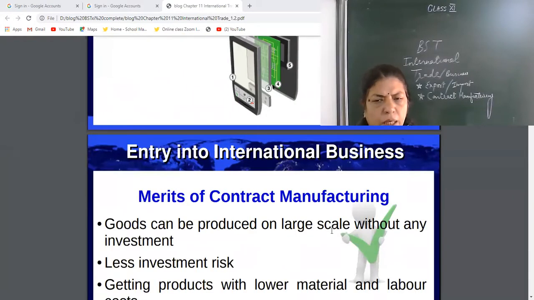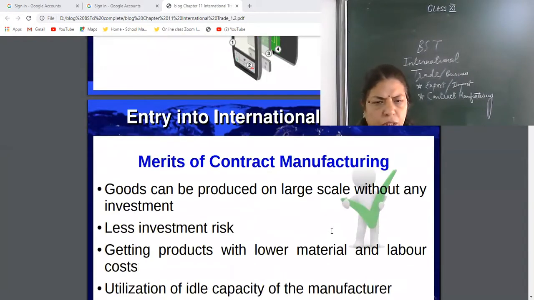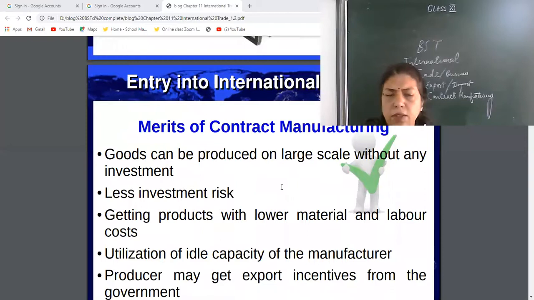Now, merits of contract manufacturing. Just now I gave you the example. Tata Jaguar is also an example. Various companies we can give as examples. Merits of contract manufacturing: goods can be produced on a large scale without any investment.